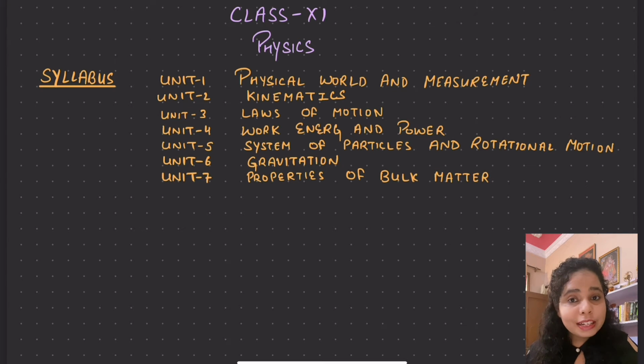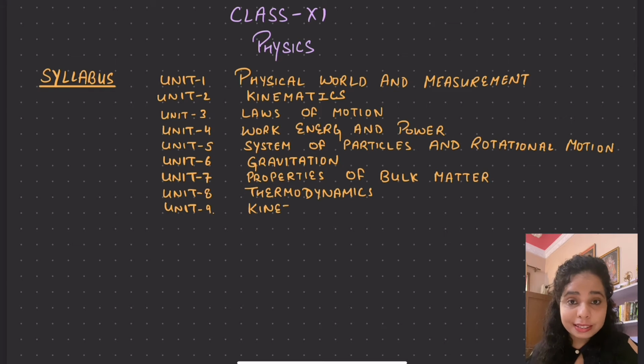Then we have the next unit called thermodynamics, which will talk about the flow of heat. And then there is the kinetic theory of gases, where we will learn how gases possess their motion, how the molecules of the gases move when the temperature is increased or decreased.